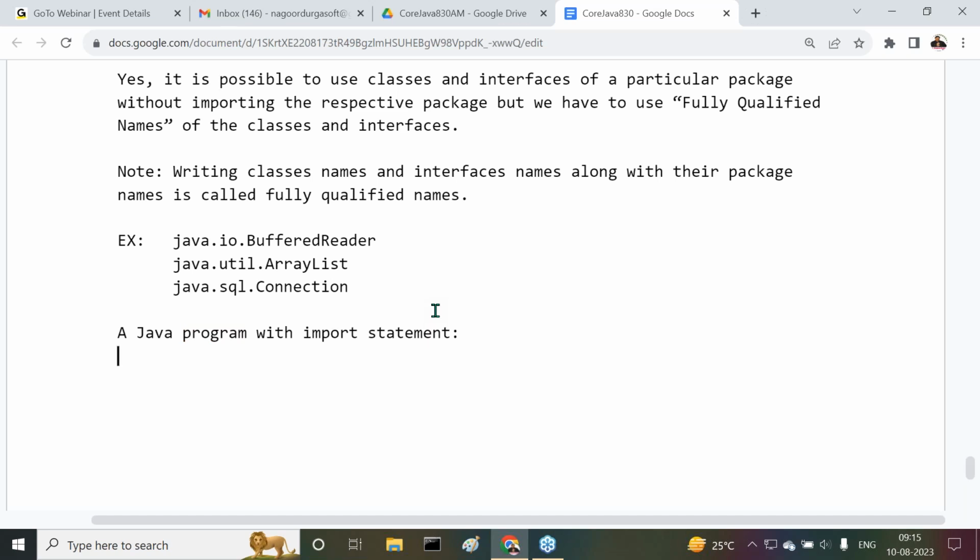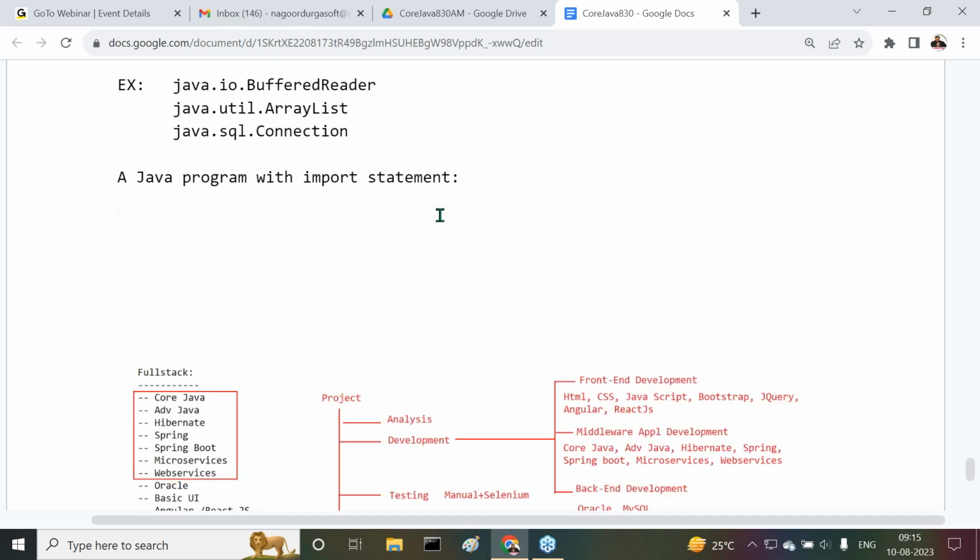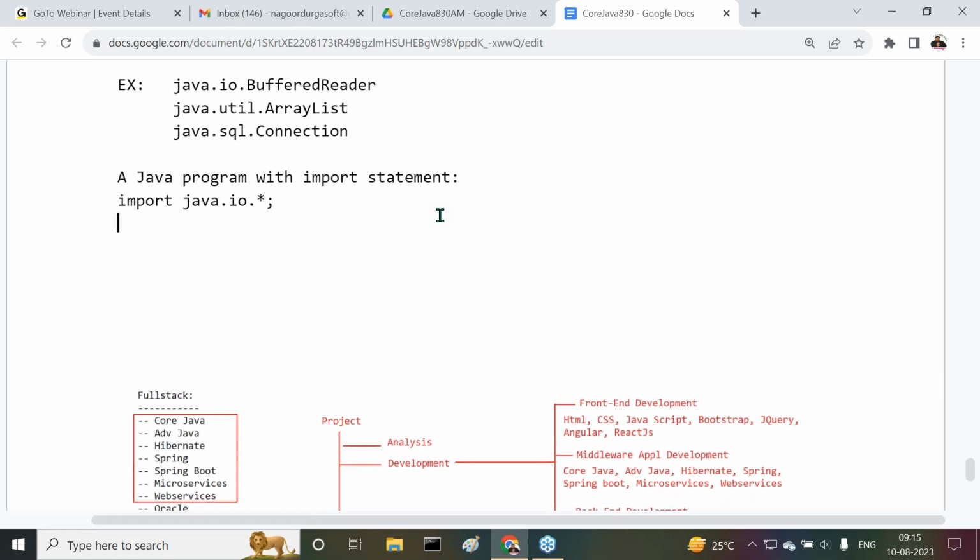A simple instruction here I'm writing. Try to understand it clearly. import java.io.*; One time if we import the java.io package, then we can use all classes from java.io any number of times. All class names and interface names we can use any number of times.